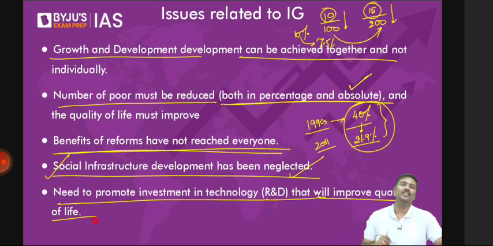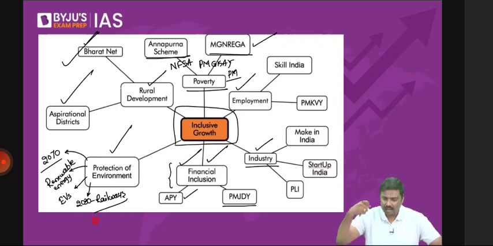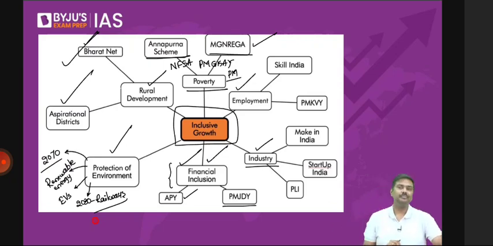How can you do that? Promote R&D. Invest more and more in the healthcare sector, and all our other sectors as well, so that the availability of technology will improve. And that is how you ensure that the quality of life or health, etc., will be improved for all of India. Done. So this is the discussion regarding the concept of inclusive growth.